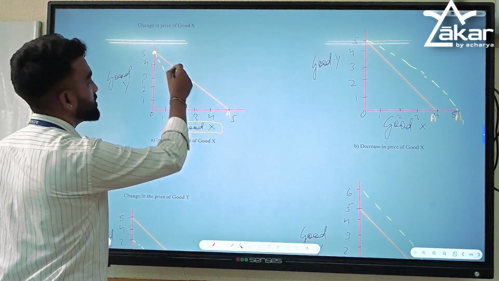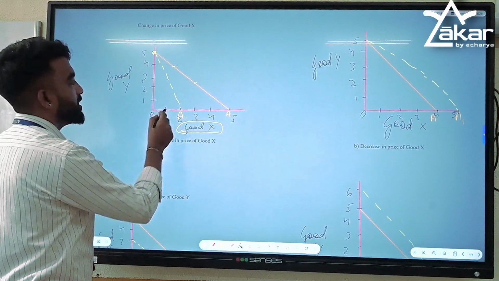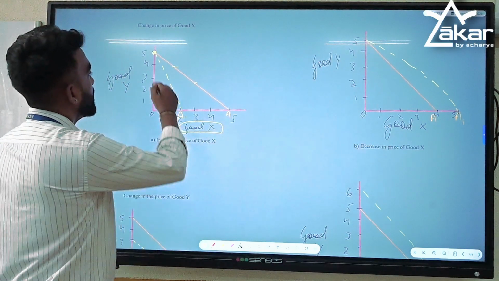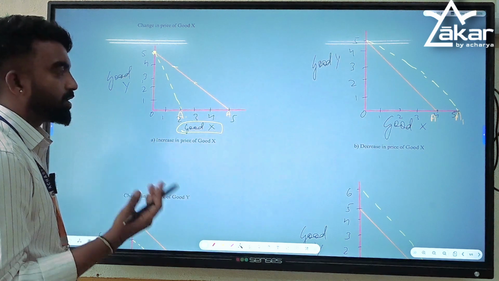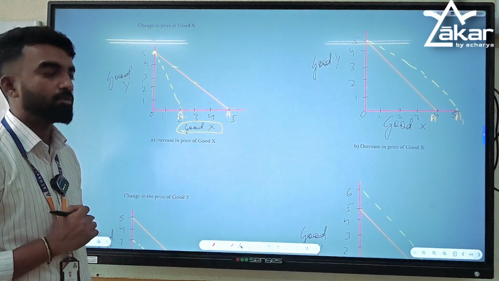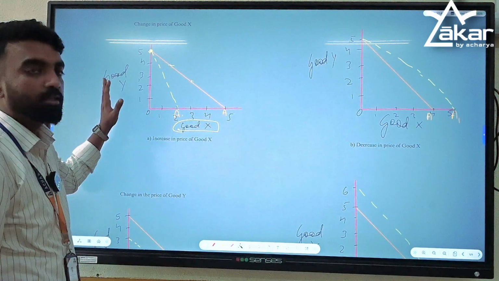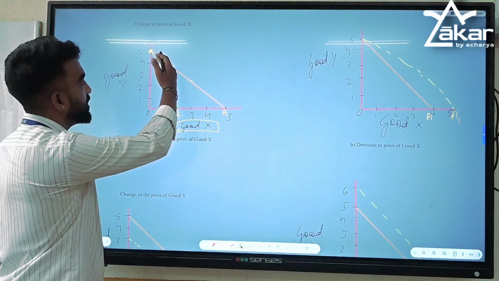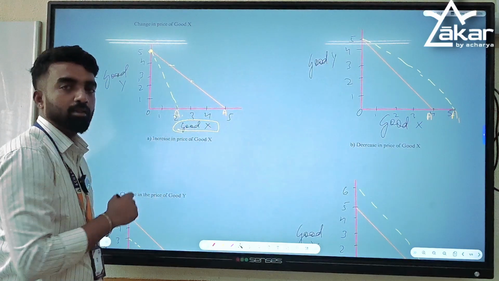Earlier this was a combination they used to get on the budget line. Now, because the price of good X has increased, the combination will reduce. The availability or purchasing power of good X will reduce. So here the point will remain the same, because there is no change in the price of good Y. There is only a change in the price of good X. Now this will shift inwards.